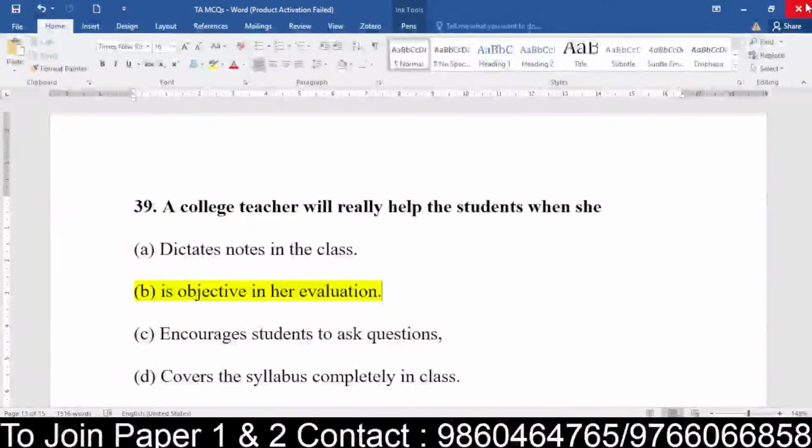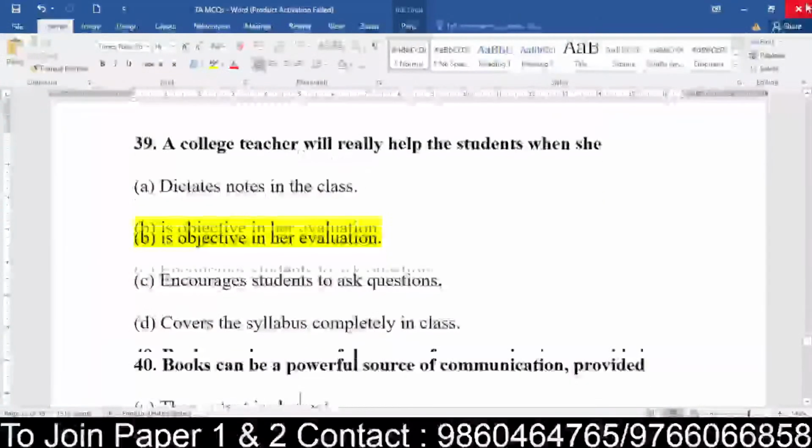Encouraging the student to ask questions, covering the syllabus, dictating the notes. It's a part of your teaching as a mentor. You have to do it, but being objective means the teacher knows what the student basically came for and what the student has learned. So yes, it is objective. The teacher should be objective in her evaluation in order to understand what the student has achieved. Is there any gap? Does he need to work on the gap? And in this way only will the teacher really help his or her student, right? Okay, fine.